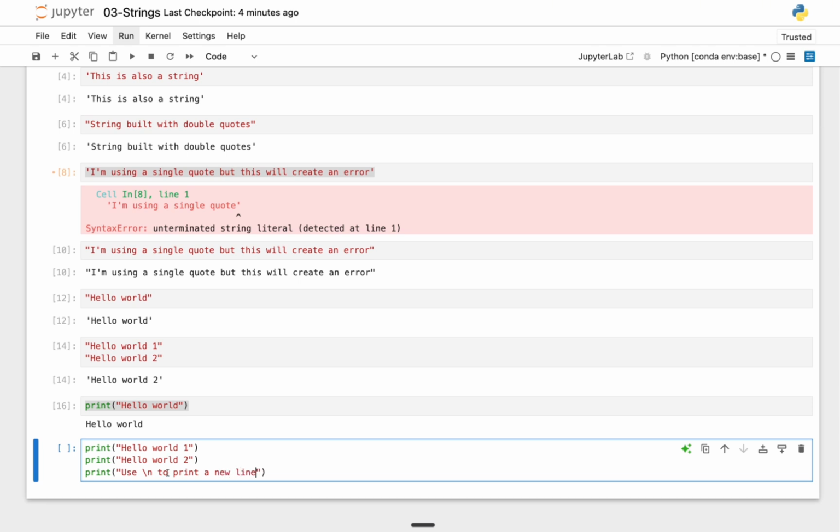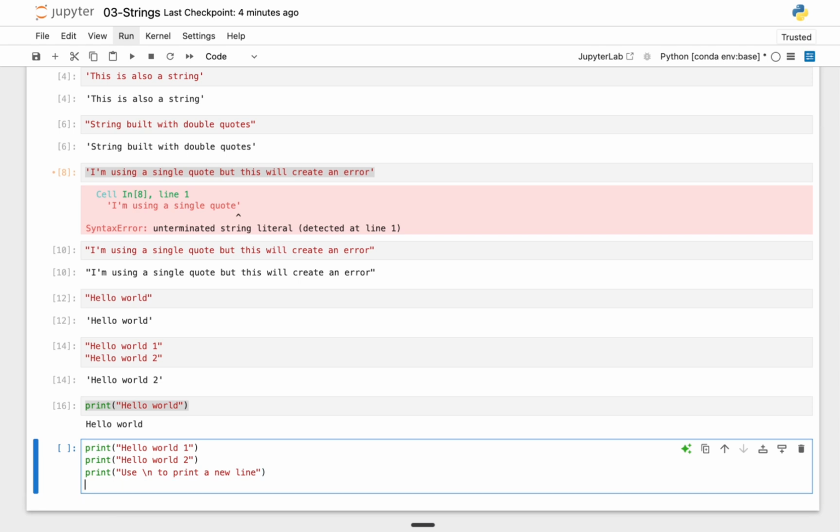So in case you don't know, \n is basically an escape sequence that allows you to do some cool stuff in Python. \n allows you to print out a new line. So I can do that, and when I run the cell, you see what output I get. And I can also write print in brackets, and I'll do \n again, which is to print another new line.